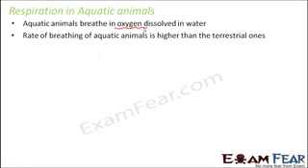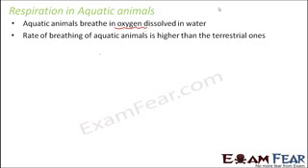Now, the rate of breathing of aquatic animals is quite high when compared to that of terrestrial animals. That is because the amount of oxygen which is dissolved in water is much less than the amount of oxygen which is present in air. Since oxygen is less in the water, what will the animal do? The animal will try to breathe faster so that it can take in more oxygen.